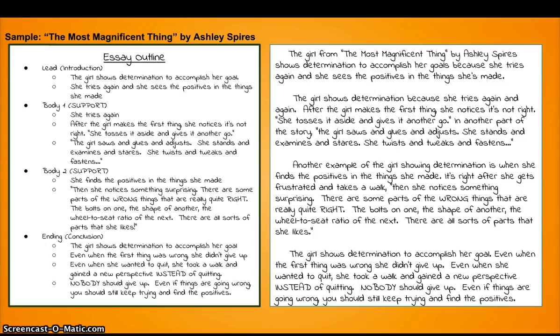Notice my last sentence, ending with a powerful, strong message about the lesson to be learned from this story. It says nobody should give up. Even if things are wrong, you should still keep trying and find the positives.